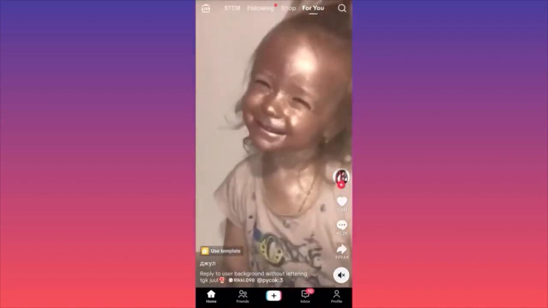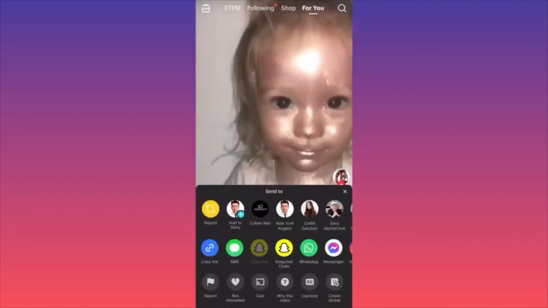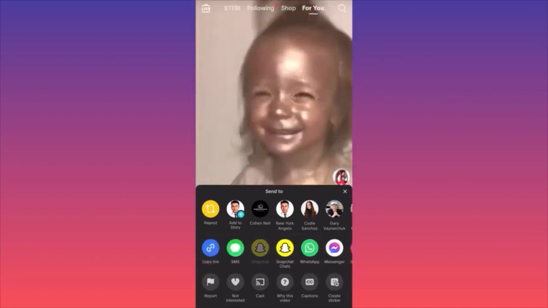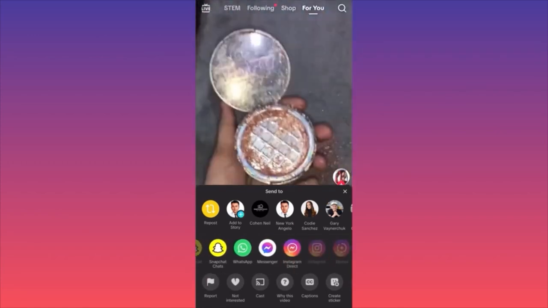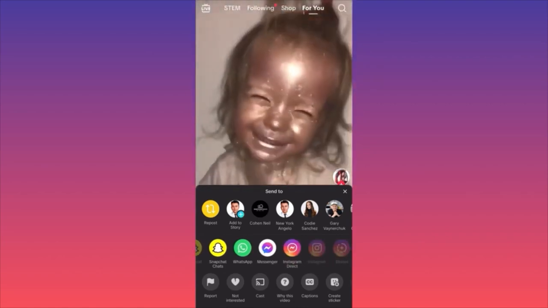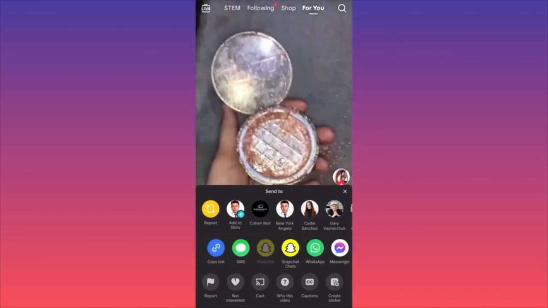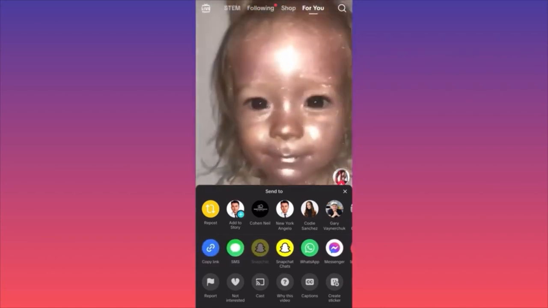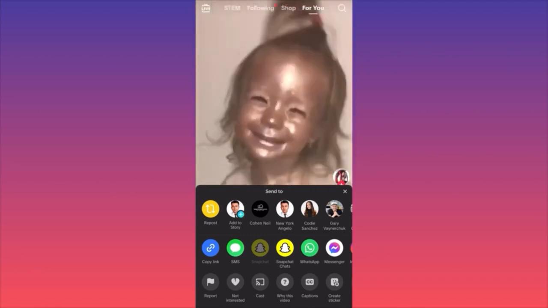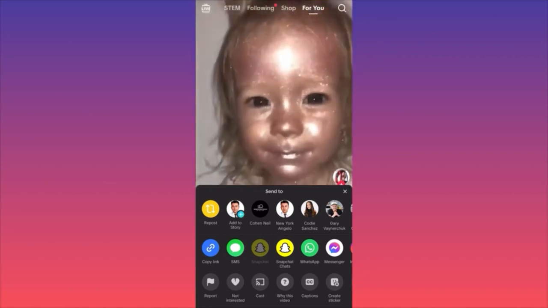Let's click on the arrow under the comment section, and then you see you have 1 menu, 2 menu, 3 menus, right? So what you want to do is focus on this menu and click on Snapchat chats. This will automatically launch the messages on your Snapchat, and you can select which of your friends to send this video to. Usually you will have this Snapchat option, but this usually works on other videos. This particular video, I don't know why it's not available, but if we go on another video, you will see that you can actually send this as a new post on Snapchat as well.